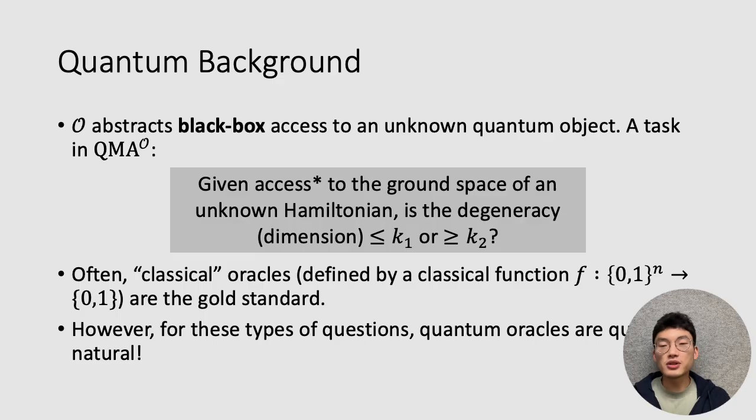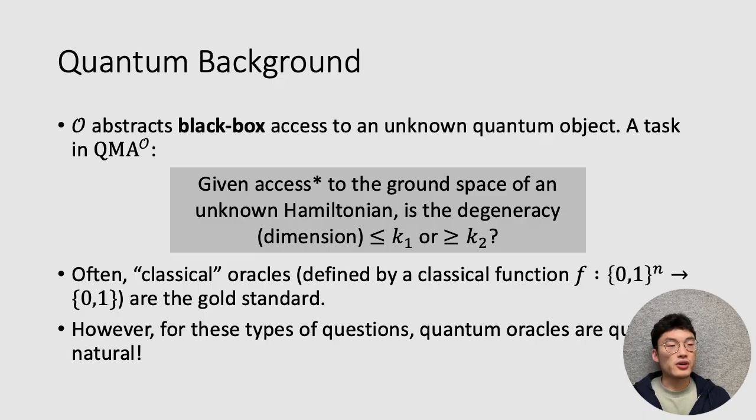A prototypical task that you might encounter in QMA to the O might be, given access to the ground space of some unknown Hamiltonian, or you can think of this as given access to the accepting space of some quantum CSP, you want to decide whether the dimension of the accepting subspace, or degeneracy, is smaller than K1 or bigger than K2. So O here should be some unitary that gives you access to this ground space.